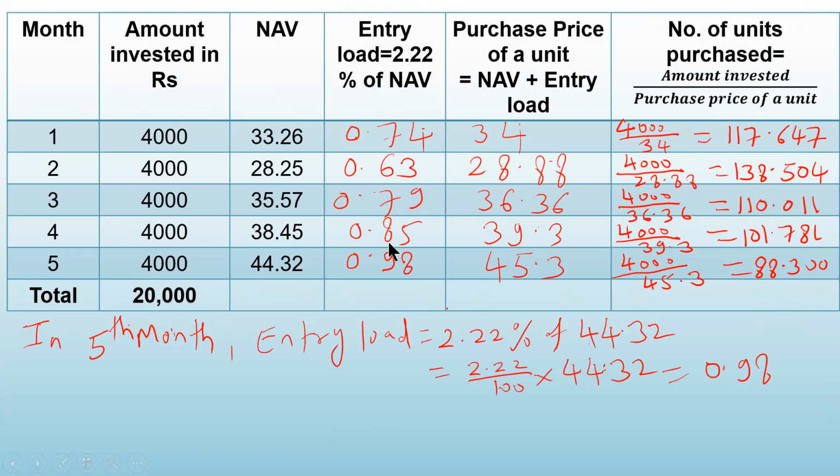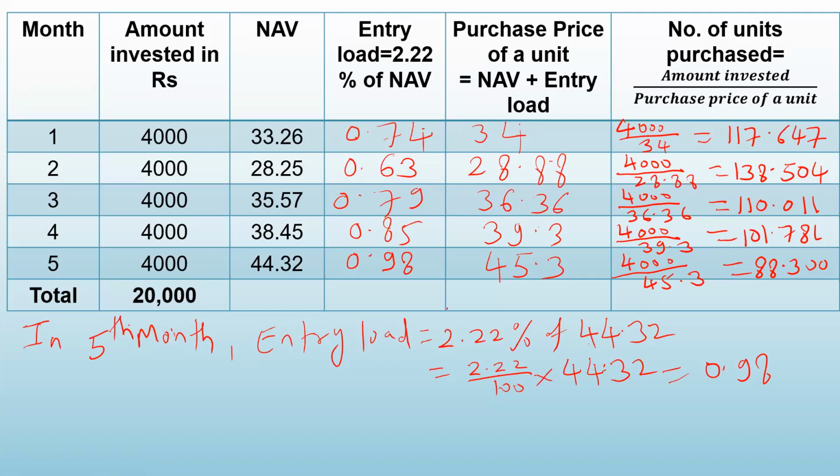Add all these units. So add the last one. What will you get? 117.647 plus 138.504 plus 110.011 plus 101.781 plus 88.3.